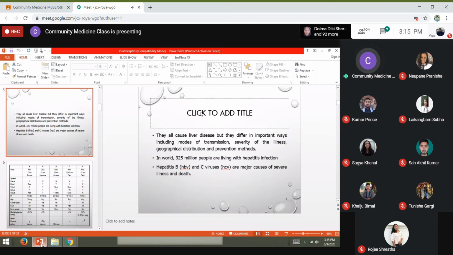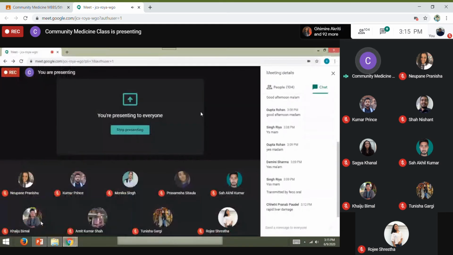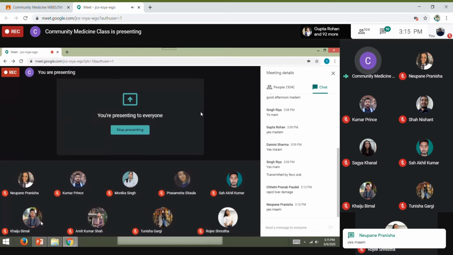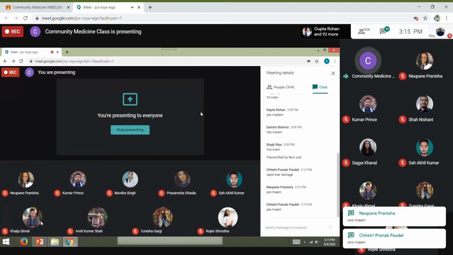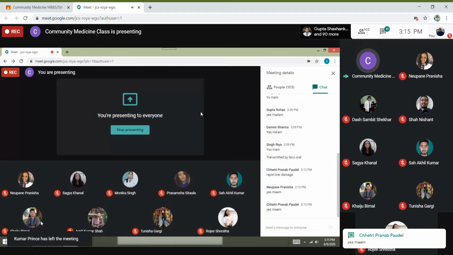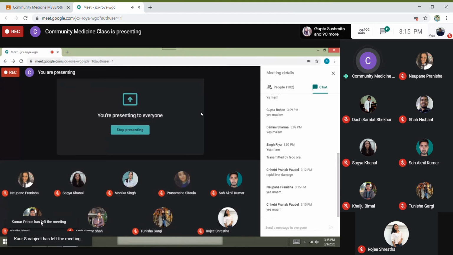Do you know Teku Hospital, Sukraraj Infectious Hospital? Have you heard that hospital name? Most of the patients of COVID-19 stay in Teku hospital. While I was a PG student, while I did my MD, I was allotted in Teku hospital also. There were so many patients of hepatitis B and C who used to come to the OPD.